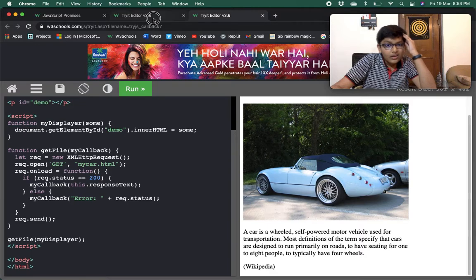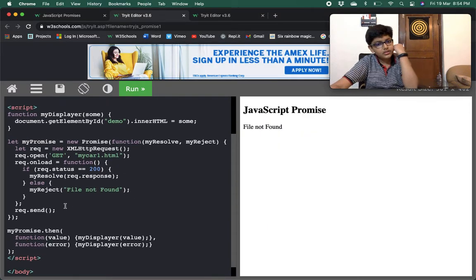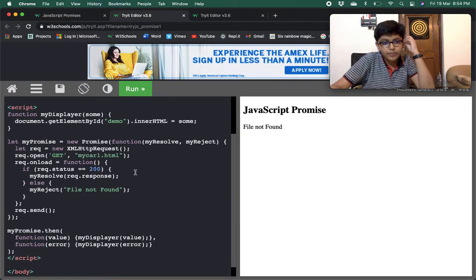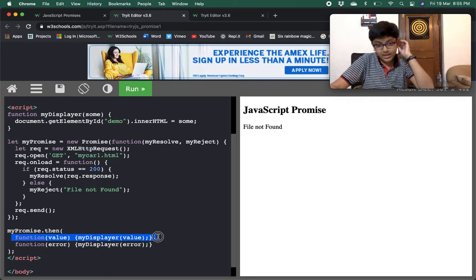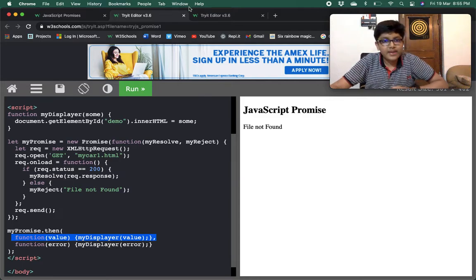In the promise version, we start with creating a promise, and when it is successful we call myResolve, otherwise we call myReject, and when the promise is completed it goes to promise.then. If it is successful, the success function would be executed. If it is an error, then the error code would be executed.